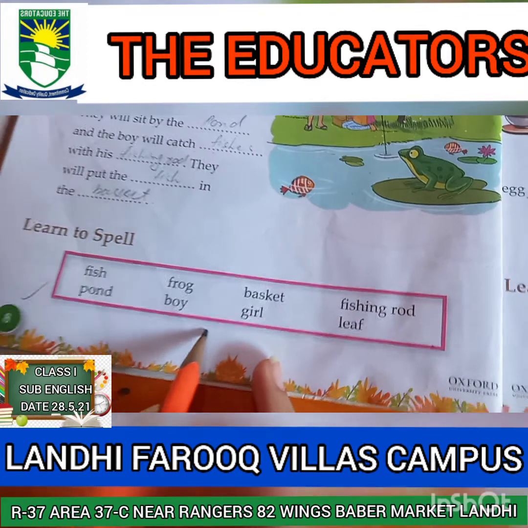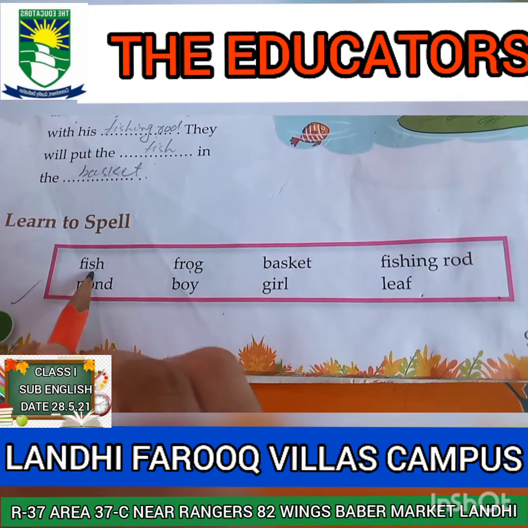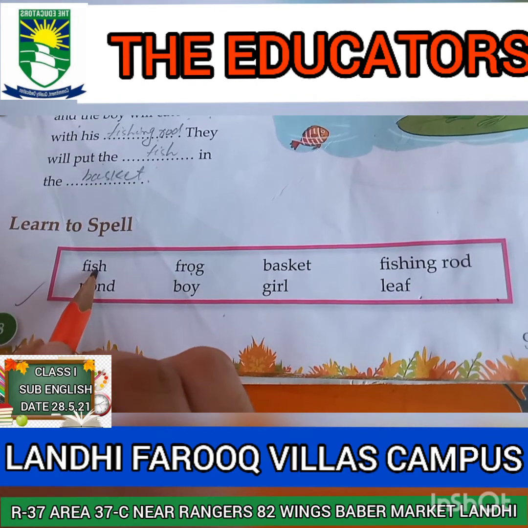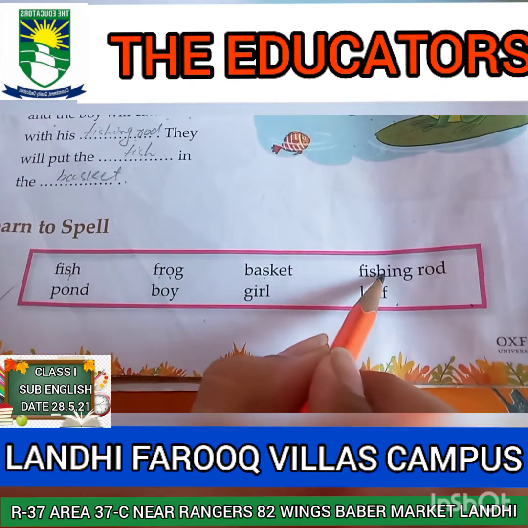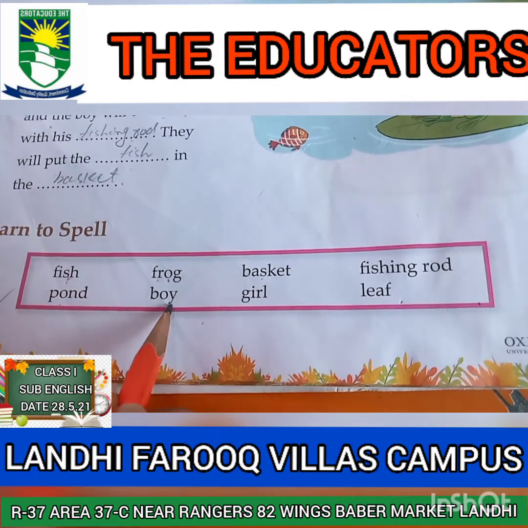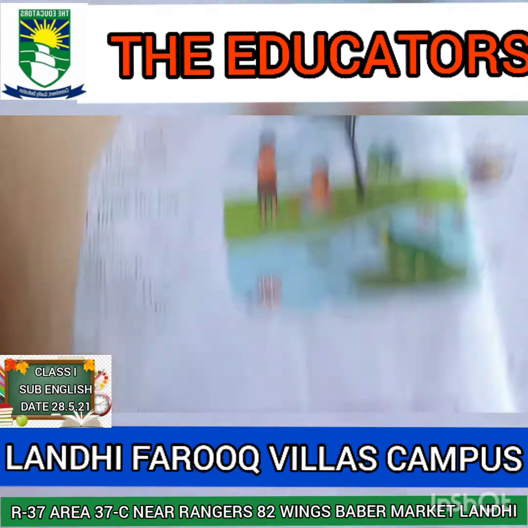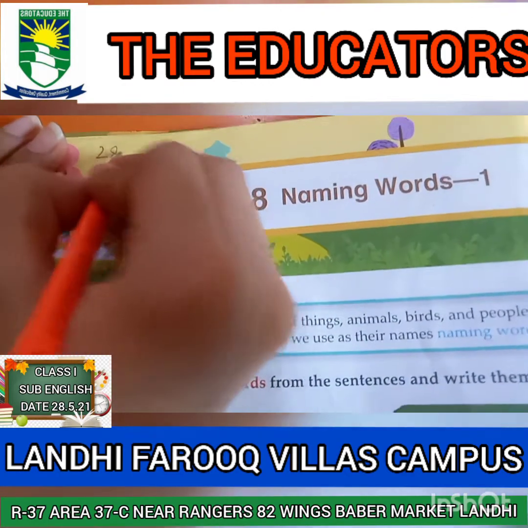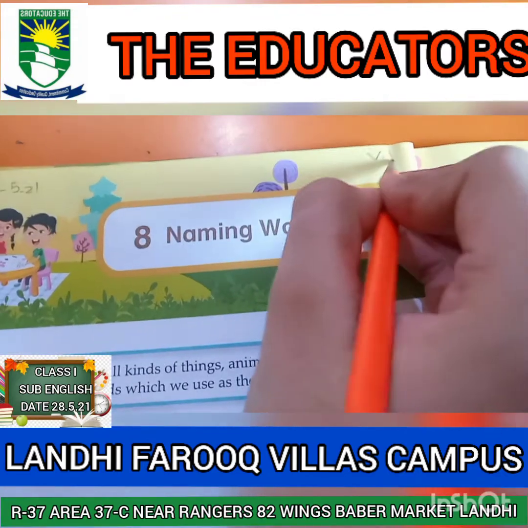So there are some words. Read with me. Okay, class, read these words with me. Fish, frog, basket, fishing rod, pond, boy, girl, leaf. Write down the date on the top of the page. 28/5/21, and VL means video lesson.